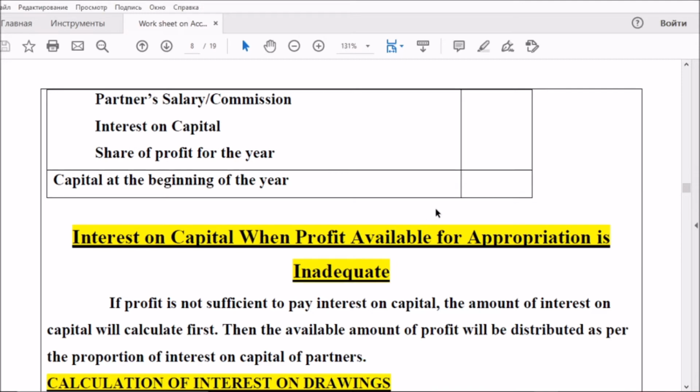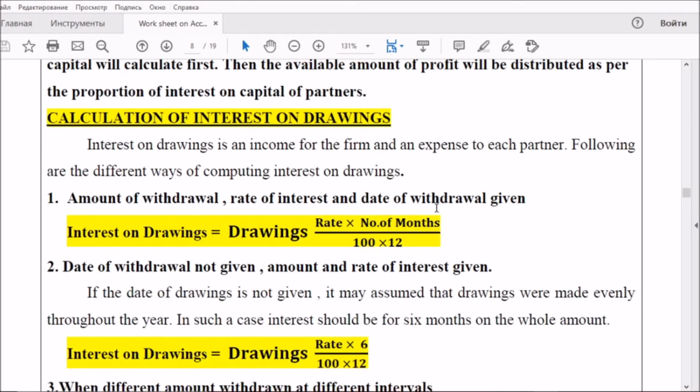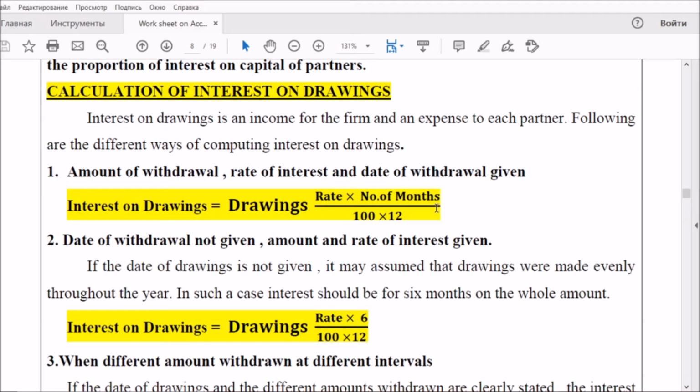Important calculation for objective type questions: calculation of interest on drawings. Simple method: interest on drawings is equal to drawings into rate by 100 into number of months divided by 12. If the date of withdrawal is not given, but the amount and the rate of interest are there, how to calculate the interest on drawings?